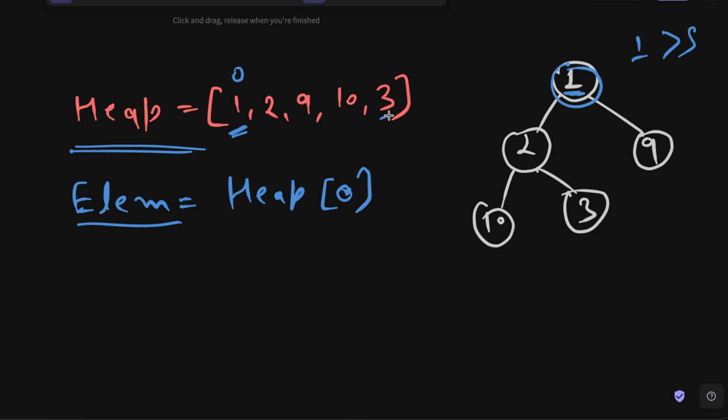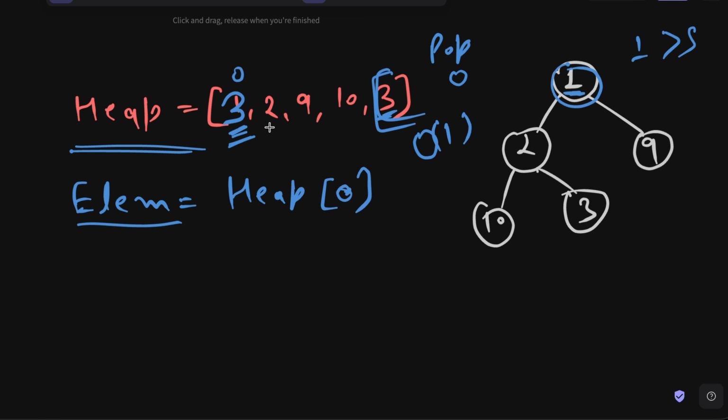It is very simple, guys. We will take the last element and we will override 1 with 3. And to remove the last element is very simple. We will simply remove it. We will use a function like pop, or basically we will just override it with 0. Removing the last element is basically order of one time complexity in any language.